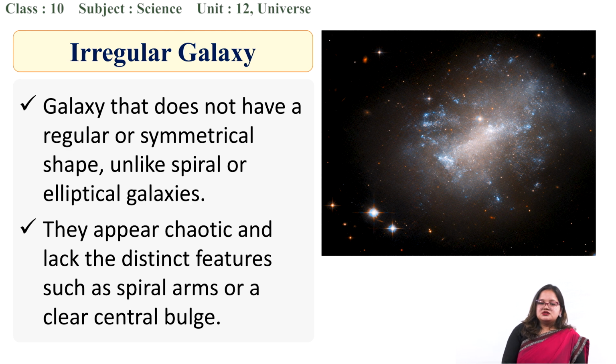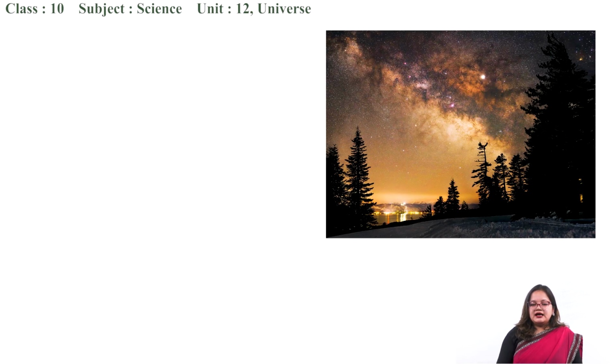Okay, so that was three types of galaxy we just studied. Now let me show you this image. I think you have seen this image somewhere on the internet or on social media. Sometimes people who go to an area of certain height with less light pollution take such pictures.